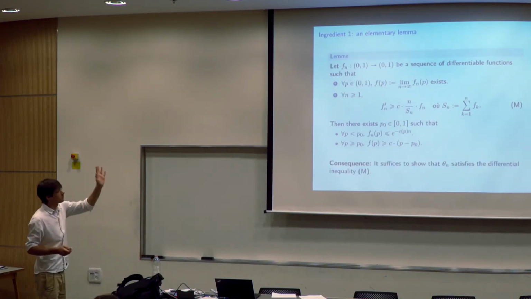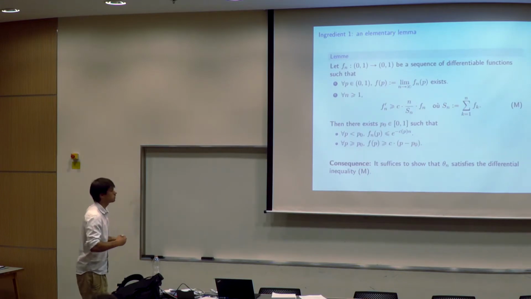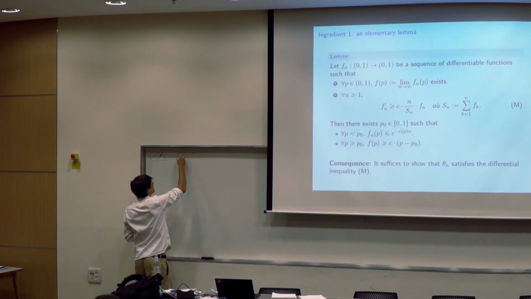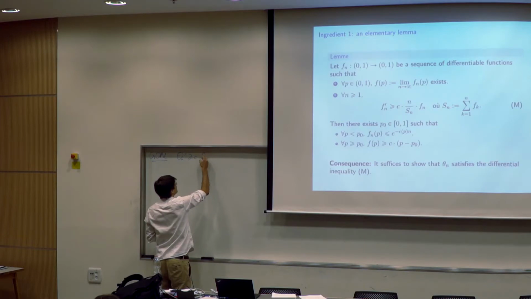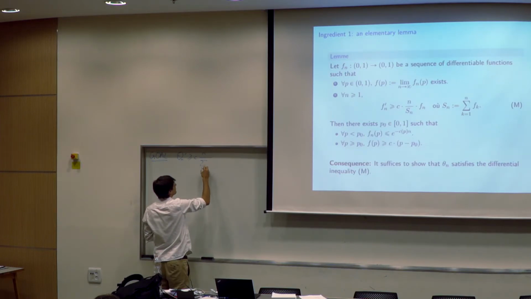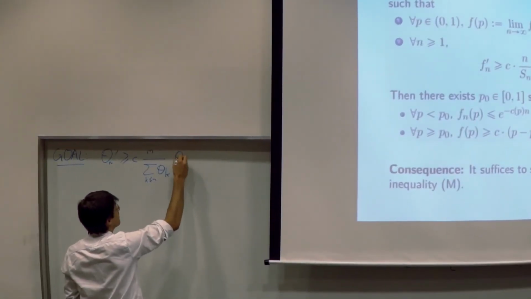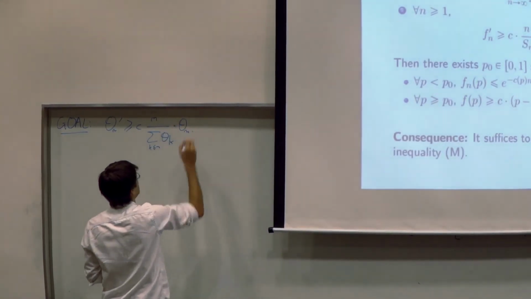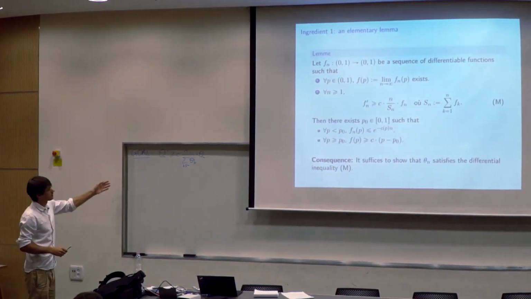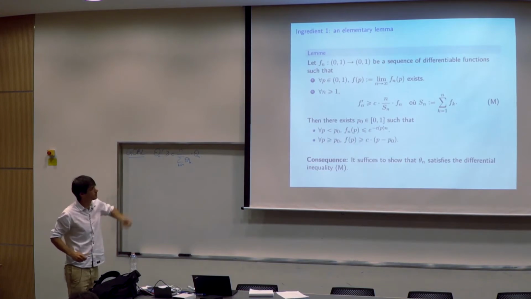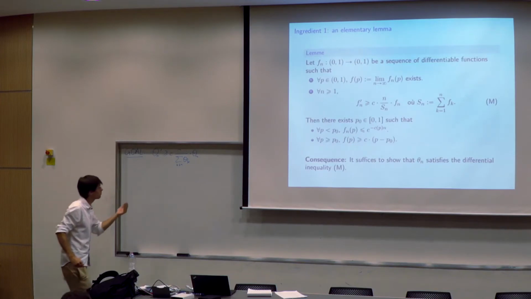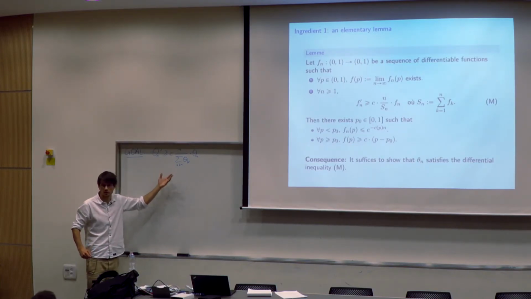So as a consequence of this elementary lemma, the only thing we need to show, our goal, is that theta n prime is larger than Cn over the sum over k smaller than n of theta k, times theta n. Because if we show something like this, then we know that this quantity either becomes positive or you have exponential decay. If you look at the diagram, then you know you have finished your proof. So the only thing you need to prove is this.